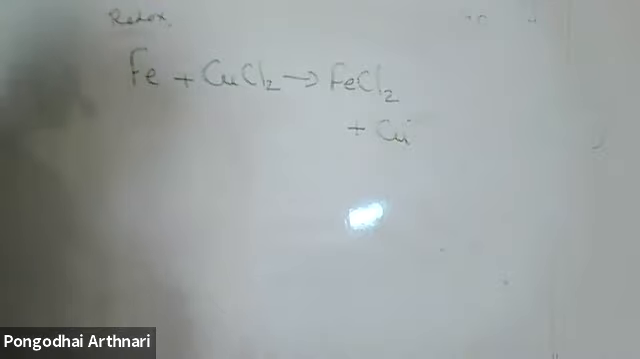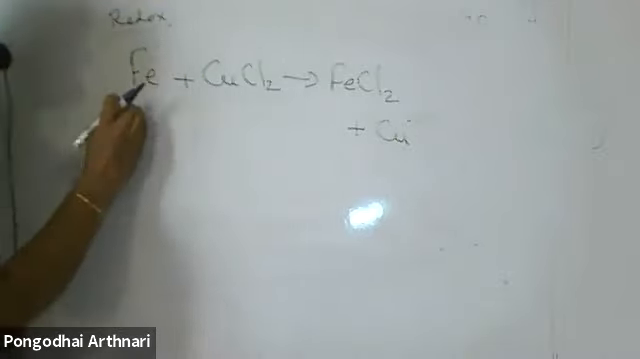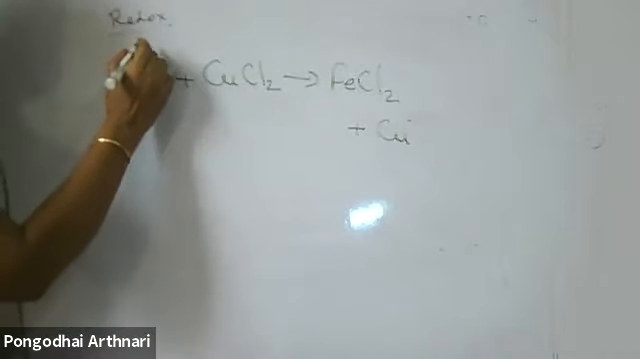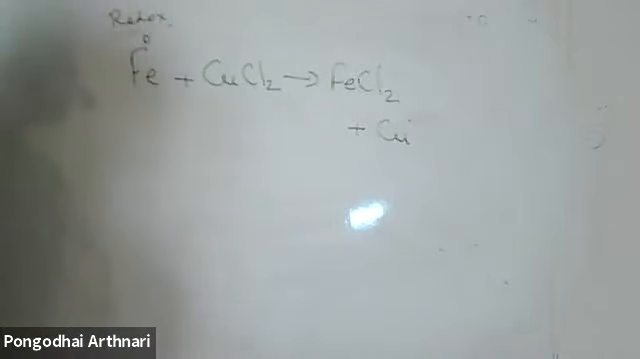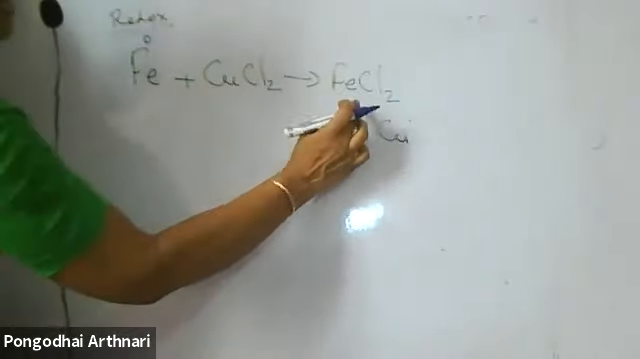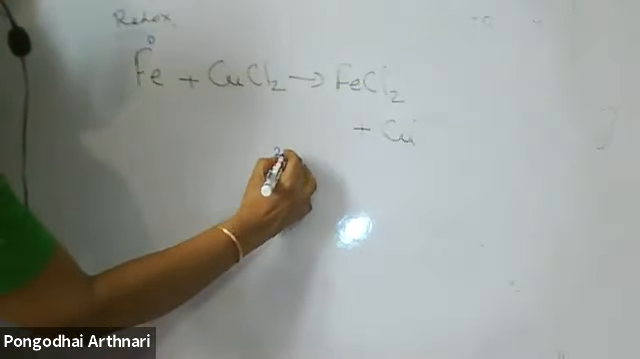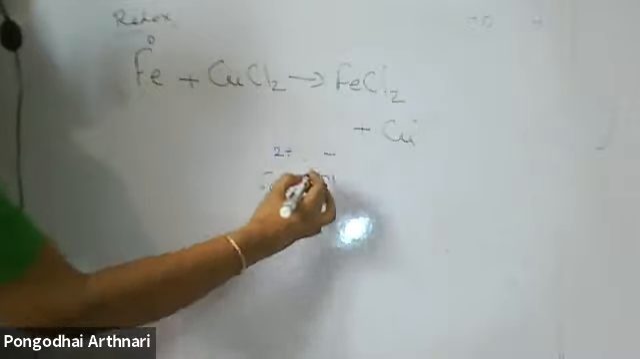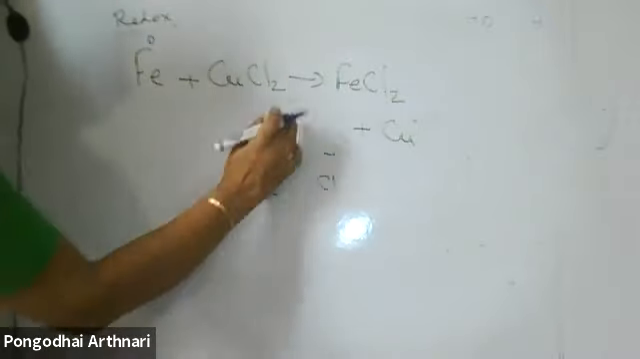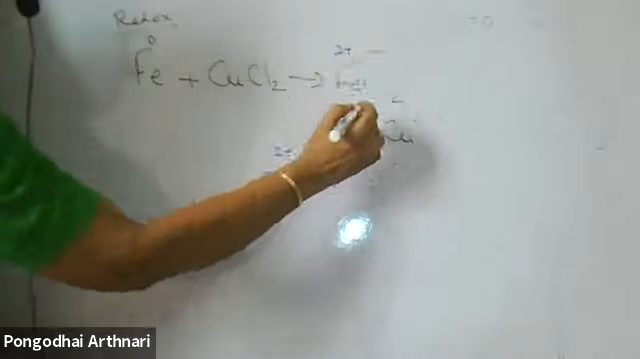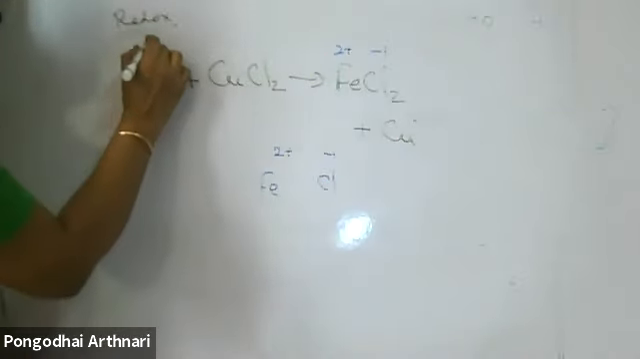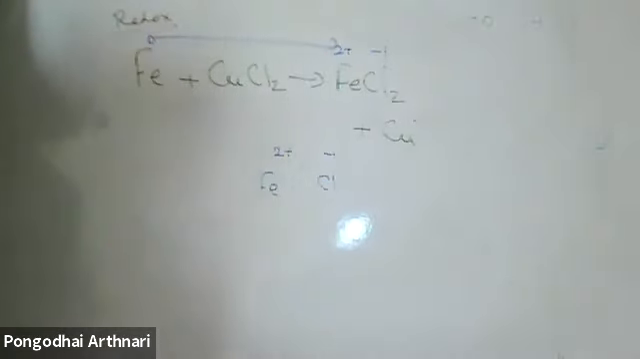If you know only in terms of hydrogen and oxygen, how am I to deal with this? Here, the element is in what state? The charge on iron is 0. In ferrous chloride, how do we write the formula? Iron, charge 2, chlorine, charge 1, crisscross, so FeCl2. Here the charge is 2+, here the charge is -1. So 0 to +2. What happened? Electrons are lost.